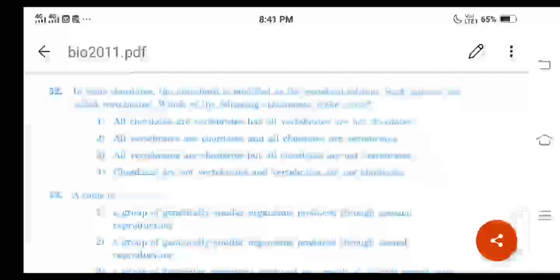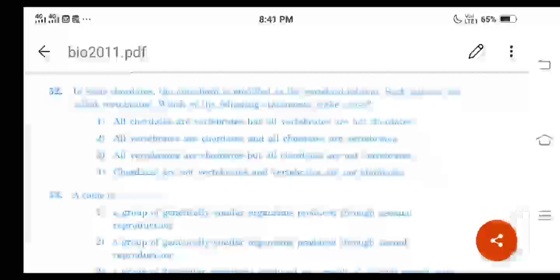For example, the members of subphylum Vertebrata possess notochord during the embryonic period. The notochord is replaced by a cartilaginous or bony vertebral column in the adult. Thus, all vertebrates are chordates, but all chordates are not vertebrates, right?